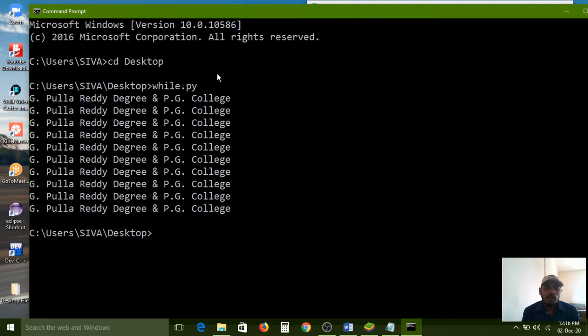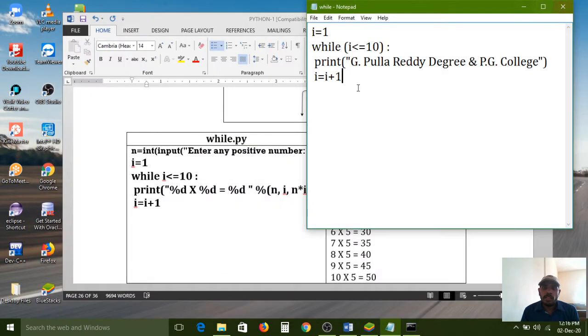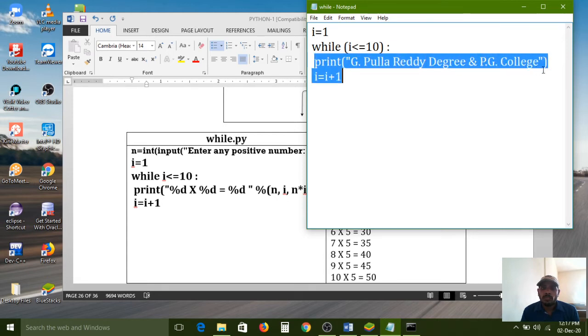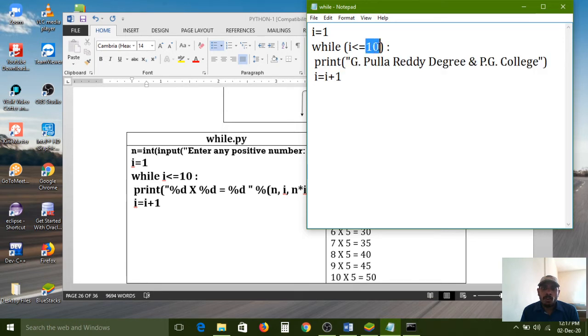The same college name is represented 10 times. If you have this type of requirement in your projects, then we can use this syntax. Here, how many print functions have we used? Only one print function. But our requirement is 10 times, so that's why I have configured this 10 here.